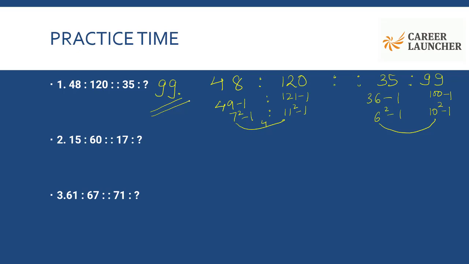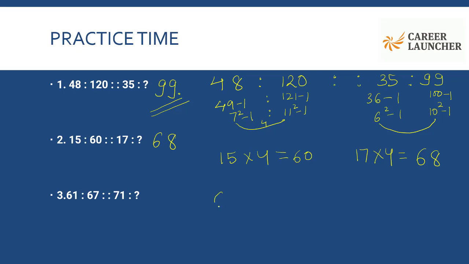Moving on. 15 is to 60, and then 17 wants the same thing with him. Now what is the relationship between 15 and 60? Simple. It's 15 fours are 60. So my answer would be 17 fours, nothing but 68.